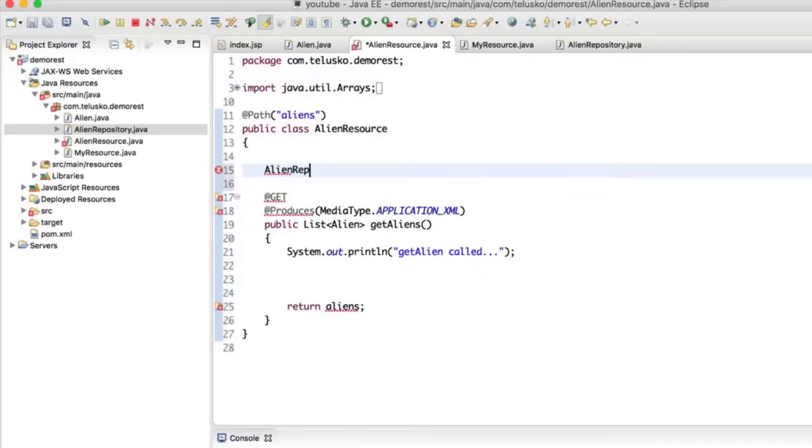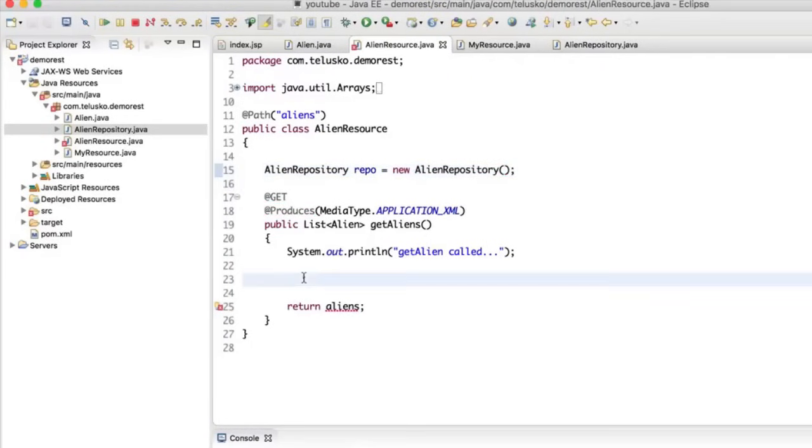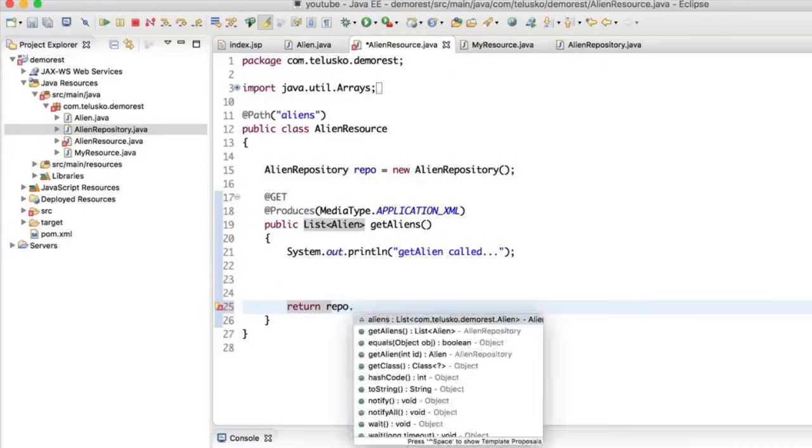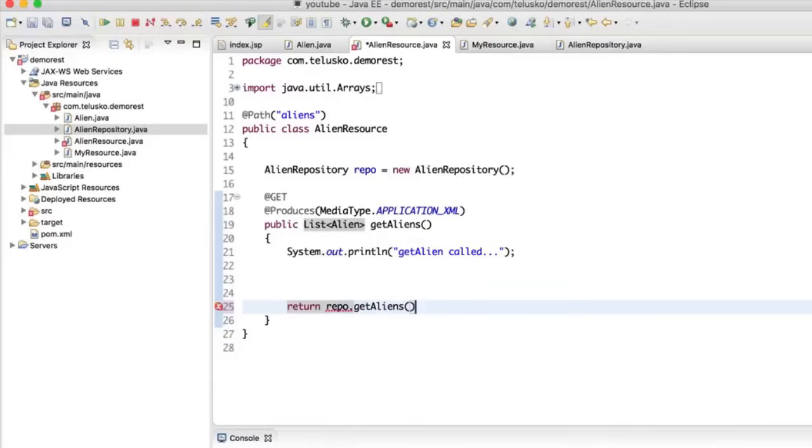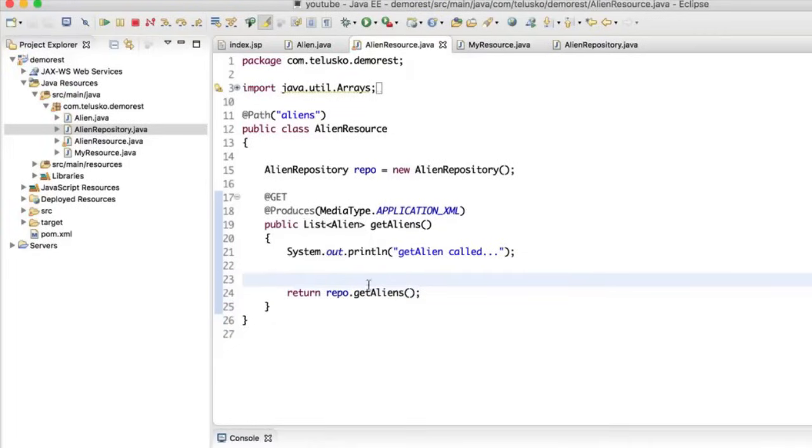Alien repository, not the resource, alien repository, and we'll say this is repo, which works with the database, and we'll say new AlienRepository. Okay, that's how we create the object. And then from here, instead of saying return aliens, we'll say repo.getAliens(), right? So now you're fetching data from the database. If you look at this alien resource, now we don't know from where you will get the data, but we are getting data.